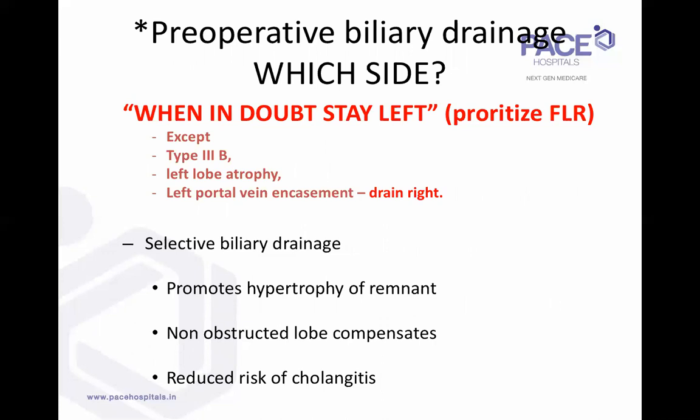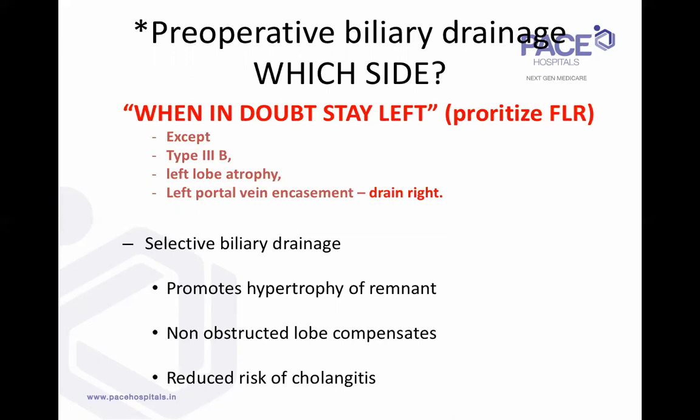Obviously, which side to do the biliary drainage is going to depend on your MRCP picture, which side the tumor is, whether it is type 3A spreading more onto the right side, or spreading more onto the left side. Generally selective biliary drainage is better than bilateral biliary drainage. Even when you're going for a palliative inoperable tumor, I would say drain around 30 to 40% of the liver. That's enough to bring down the jaundice. So you should intervene as little as possible, only selective biliary drainage, especially when you're planning for surgery.